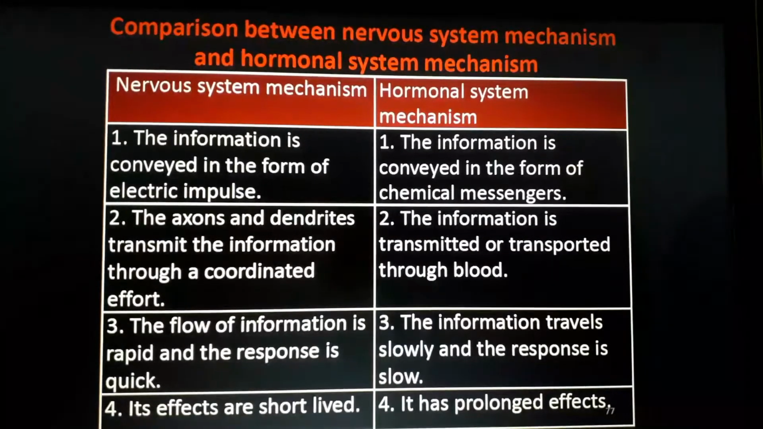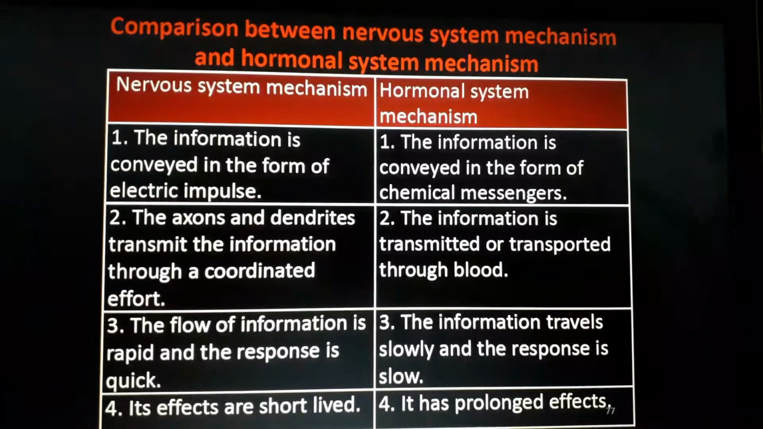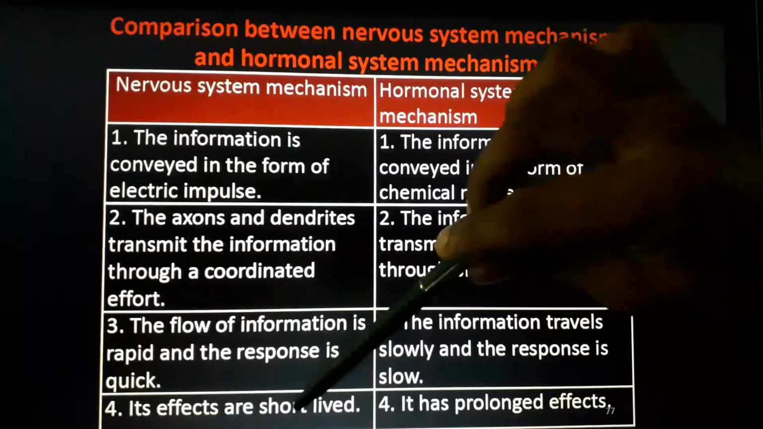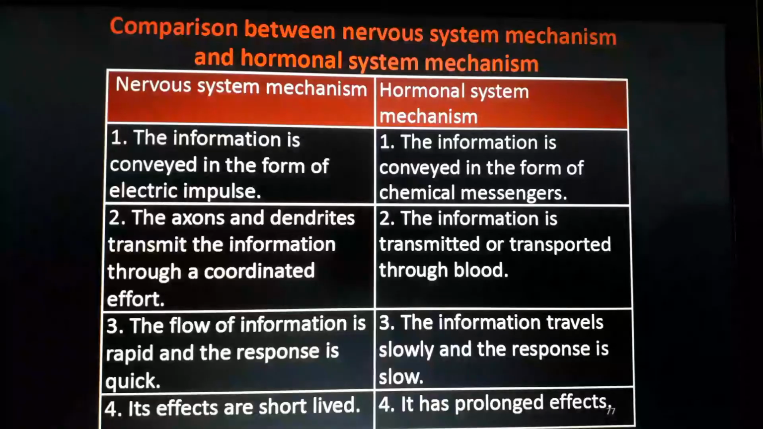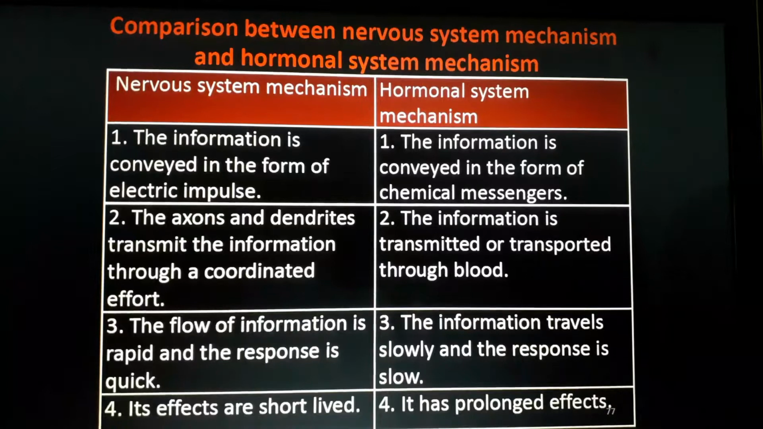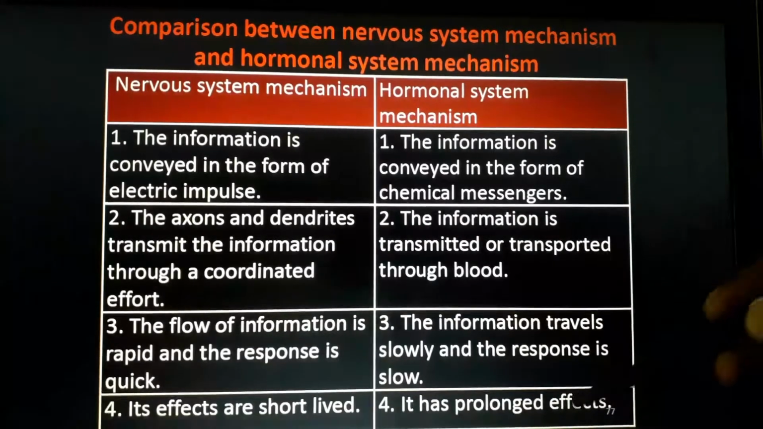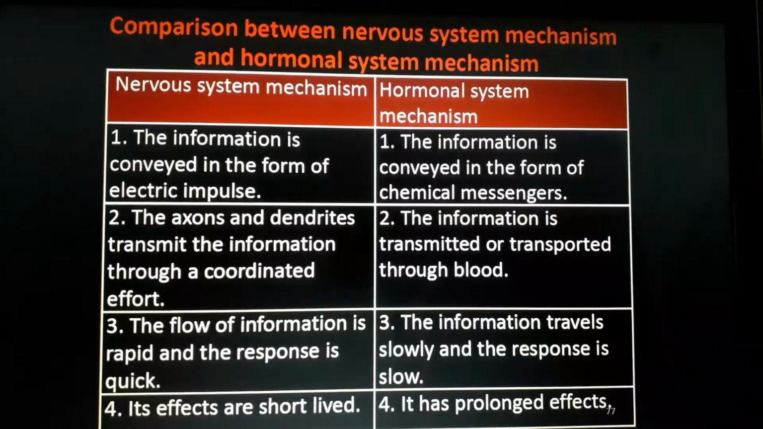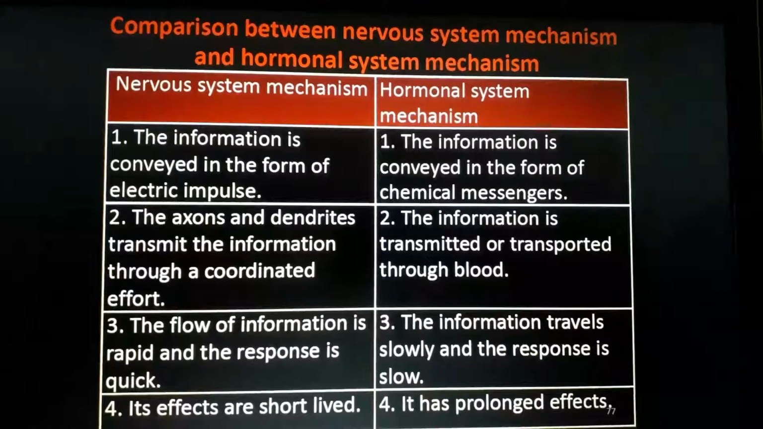Axons and dendrites transmit information. In hormonal, information is transported mostly through blood. In the nervous system, flow of information is very, very quick; here it is slow. The effects of the nervous system mechanism are short-lived, for example walking or reflex action; within a second it is finished. But in the case of hormonal effects, it's long lasting. Once you get dwarfism, till the end of your life you will be a dwarf. Just study it as it is.